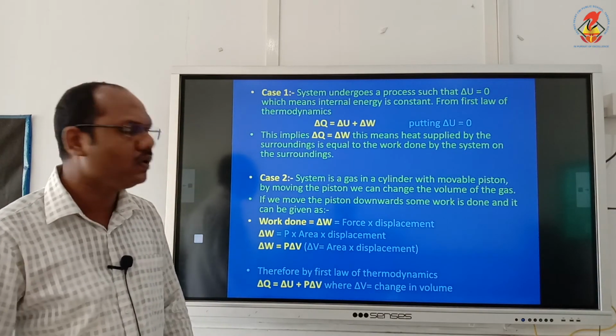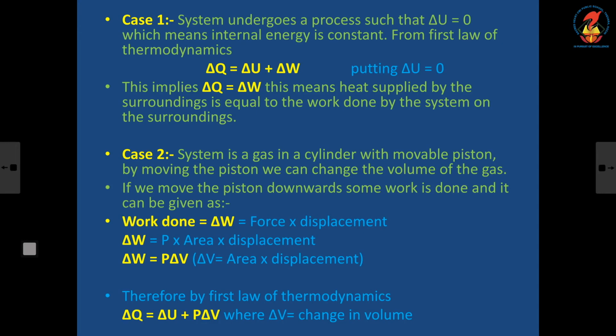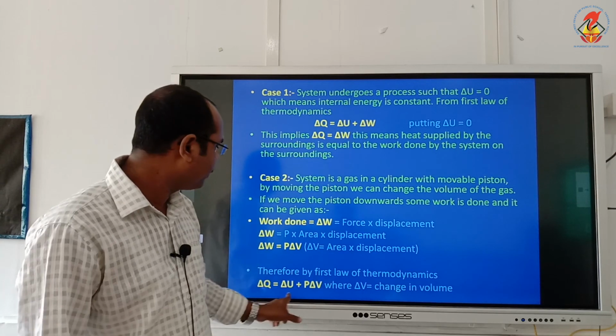Therefore, the first law can be written like this. Instead of writing delta Q is equal to delta U plus delta W, we can rewrite this first equation as delta Q is equal to delta U plus P into delta V, where delta V is the change in volume. So, first law can be written either in this form or in this form.